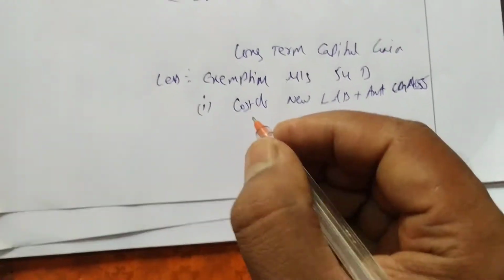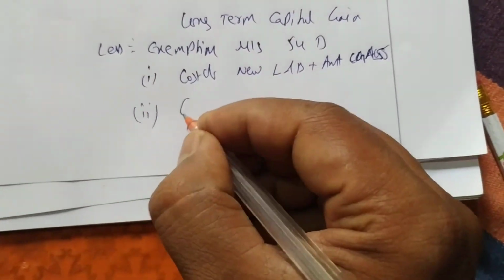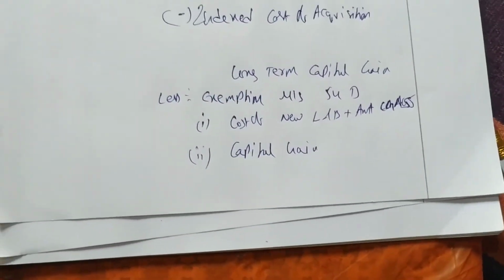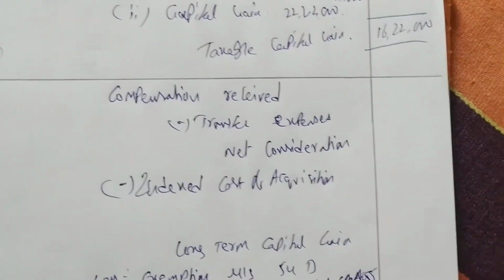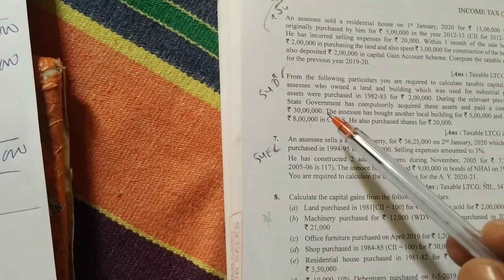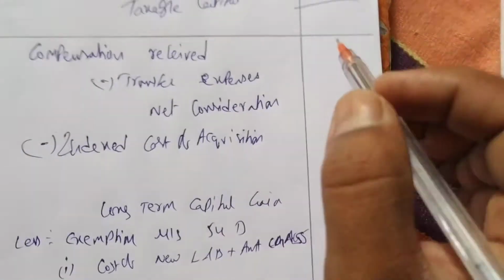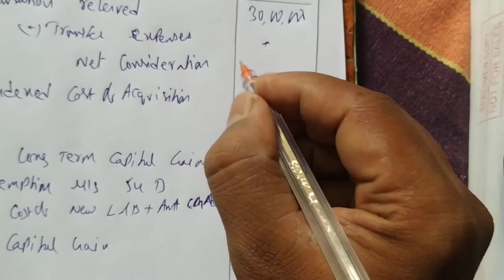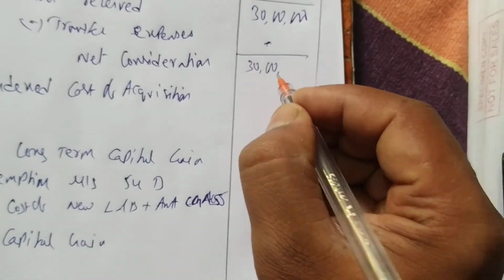Okay, next is what? Capital gain, that we get from the solution. Okay, actually let us solve. So how much is he receiving from government? He is receiving from government 30 lakhs. Let us write compensation 30 lakhs, transfer expenses nil, net consideration 30 lakhs.